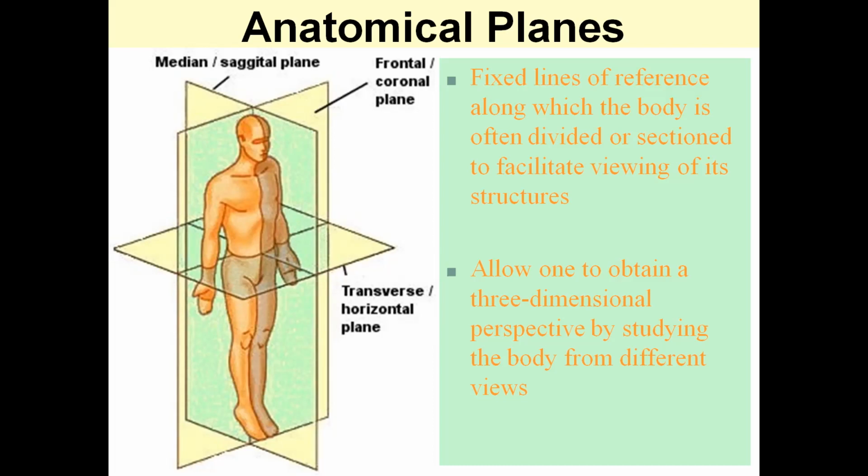They allow one to obtain a three-dimensional perspective by studying the body from different views. Whenever we cut the body along planes, we can study the anatomy of the body parts in a better manner.